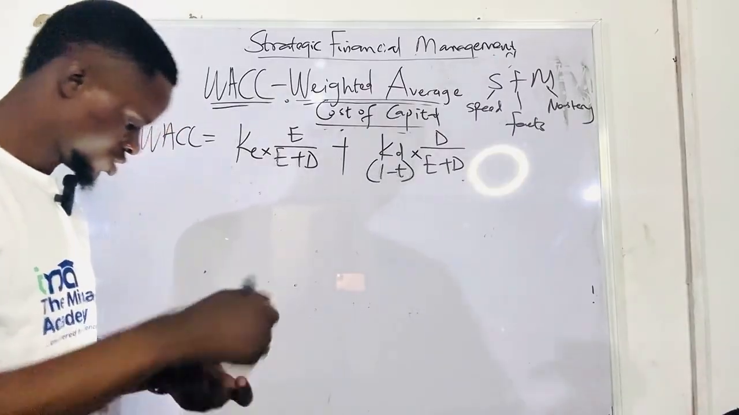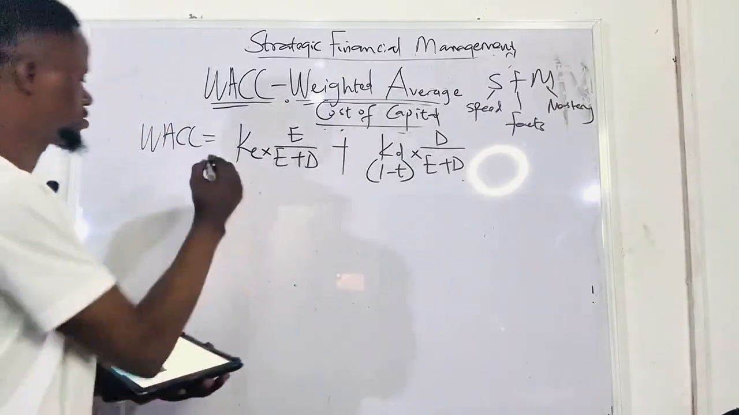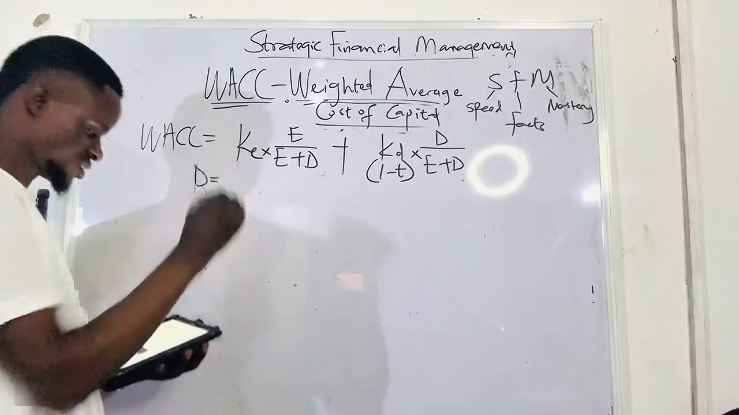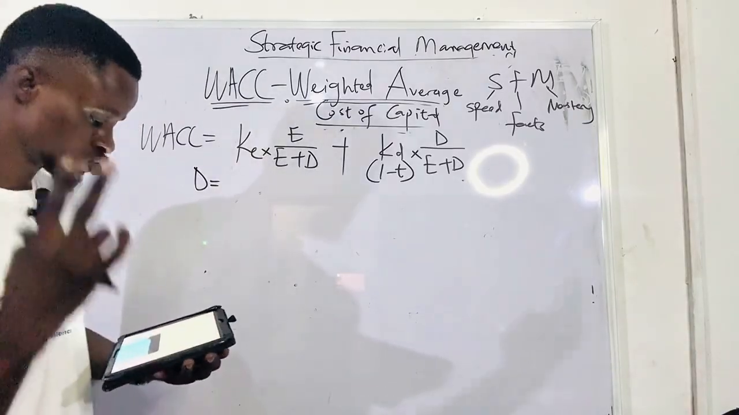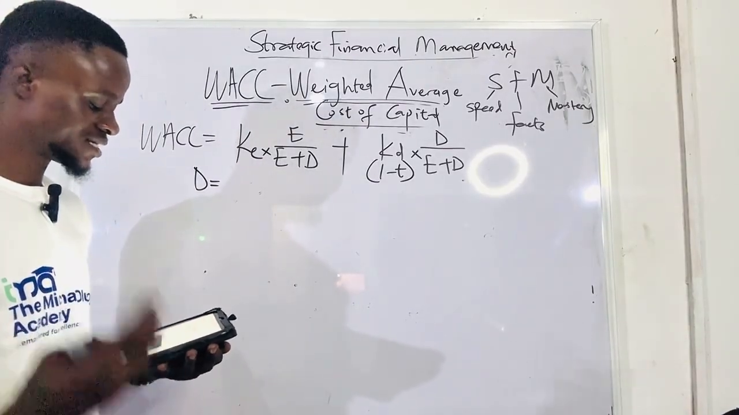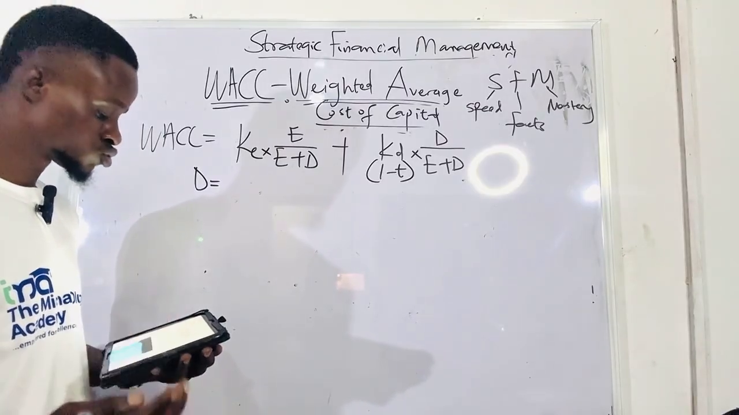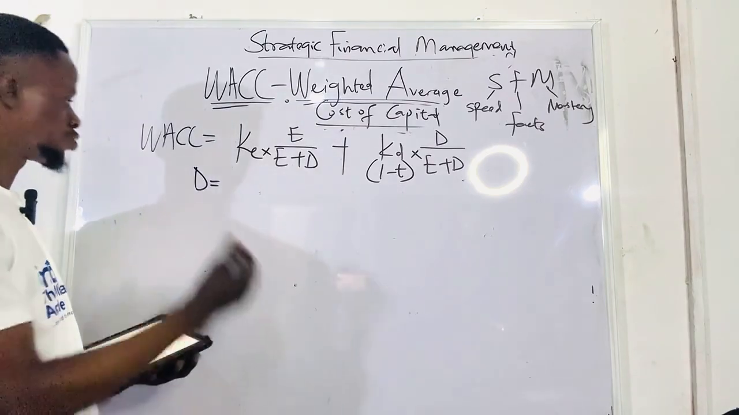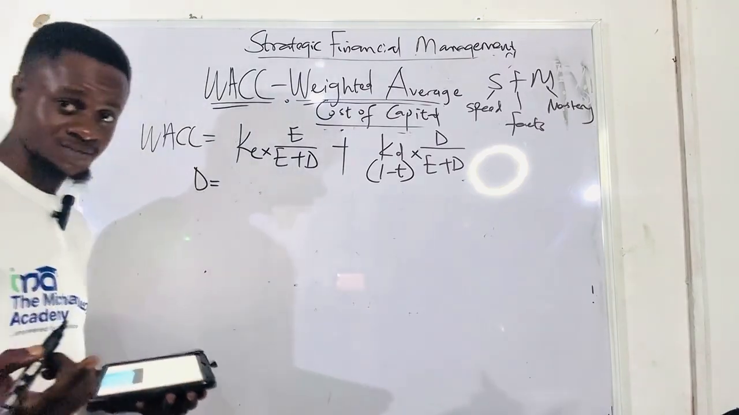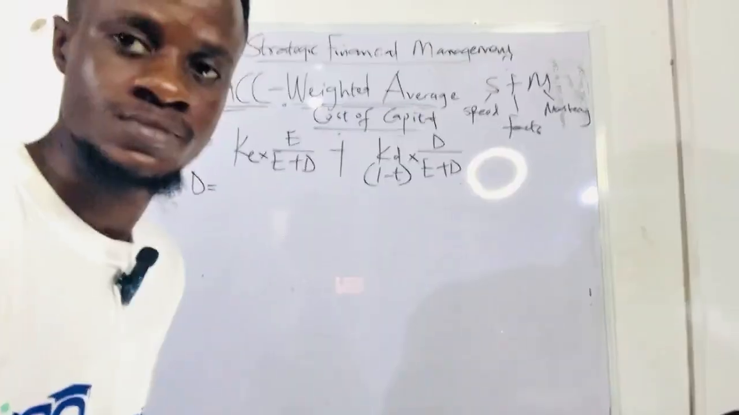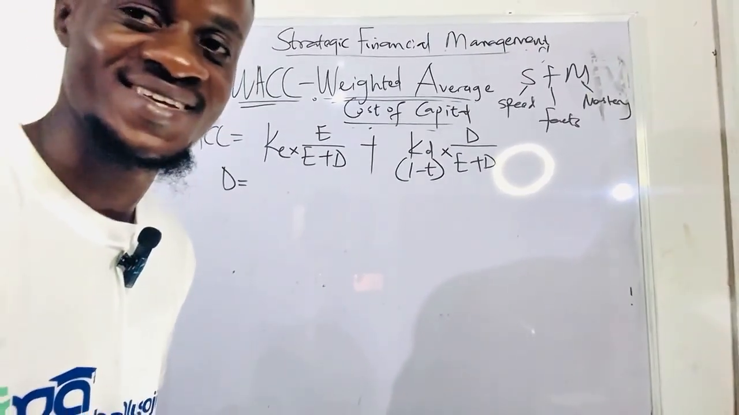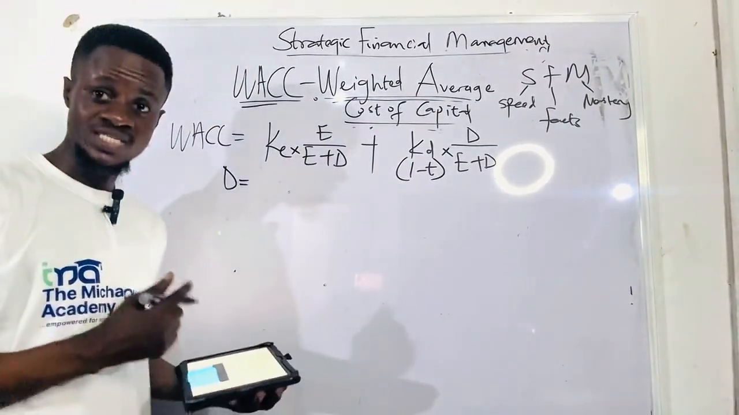All right, so the D, which is debt, because the question says that there are two streams through which they finance their operation, and it is through ordinary shares and loan. So loan is debt, right?